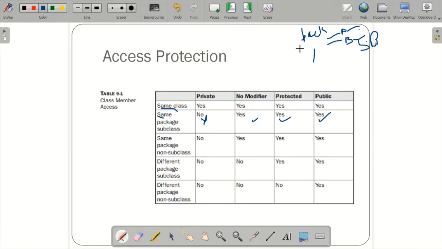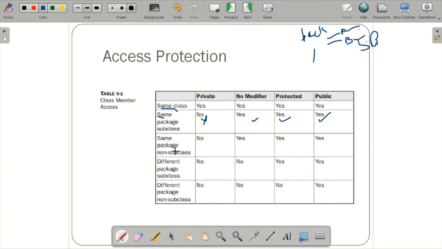Only issue is, if you mention private within the superclass, then the child class cannot access that private data member. Why? Because you can access it only within the class. That means only the superclass can do the manipulation and use those private data members, only within the class itself. So that is regarding same package subclass.